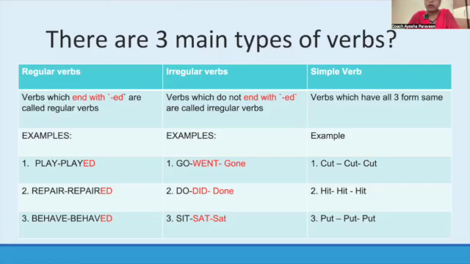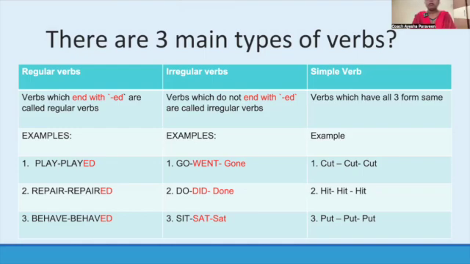But what are irregular verbs? Let's move on and understand. Verbs that don't follow any pattern, where the first form is different from the second form, which is different from the third form, we call irregular verbs. What are regular verbs? Regular verbs, to change from the first form of verb to the second form and third form, just need ed. From V1 to V2 and V3, we just add ed.